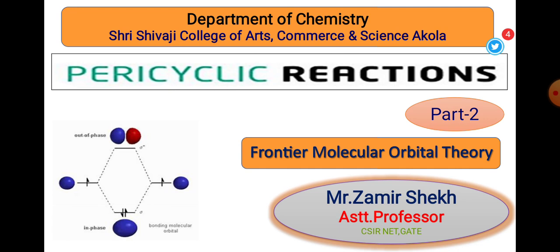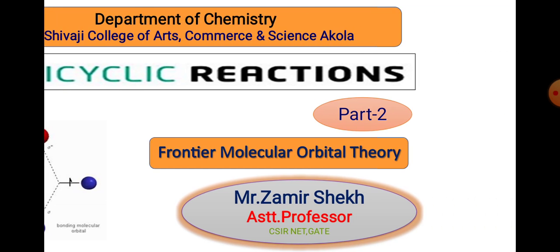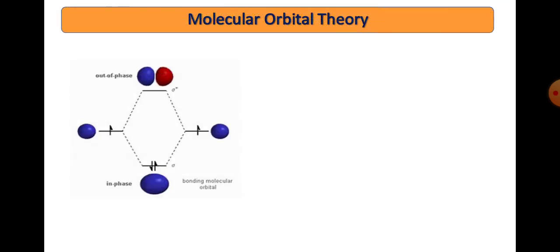Now, in this theory, first of all, we will look at molecular orbital theory. Generally, all of you know that molecules are formed by the overlapping of atomic orbitals. As we see in the figure, these two atomic orbitals, which each have a single electron, overlap together and make the bonding orbital as well as the anti-bonding orbital.